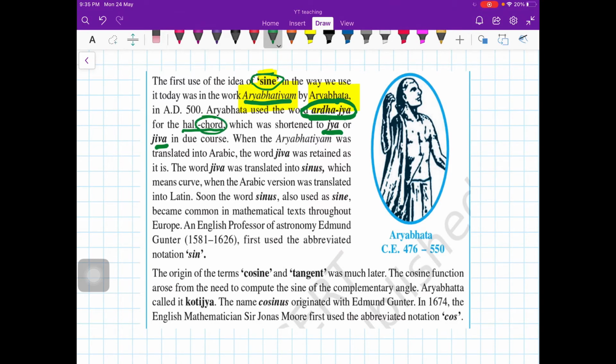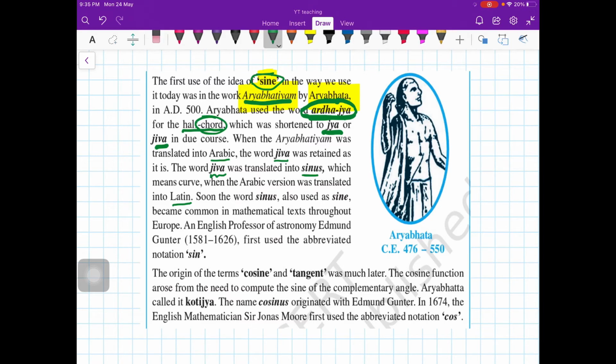Chord is the English word, right? And then this book Aryabhatiyam was translated to Arabic. Okay, there the word jiva was retained as such, but then it was translated to Latin. In that Latin, jiva, which is chord in English, is sinus in Latin.